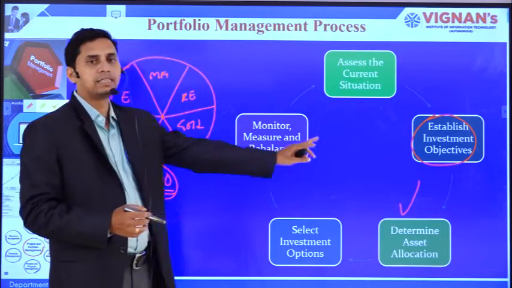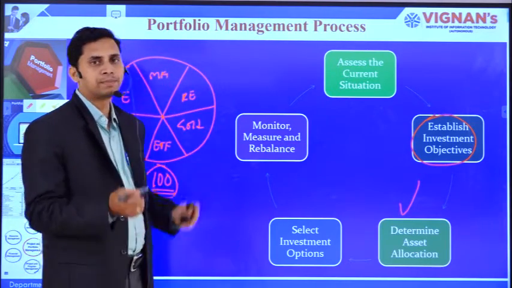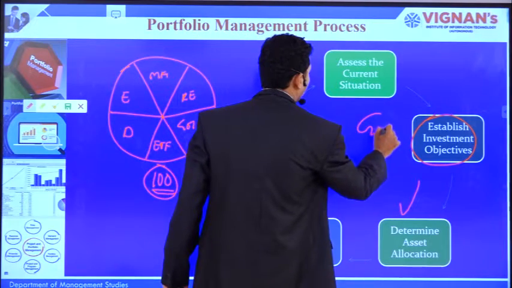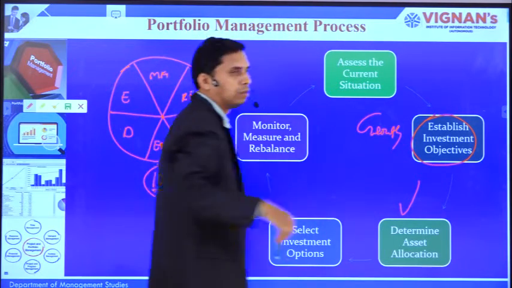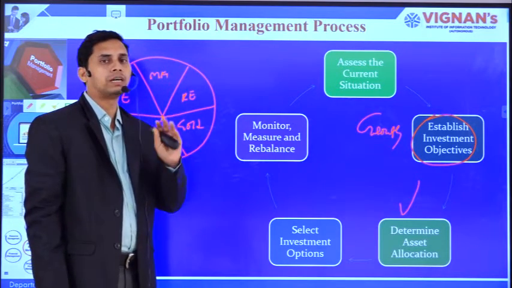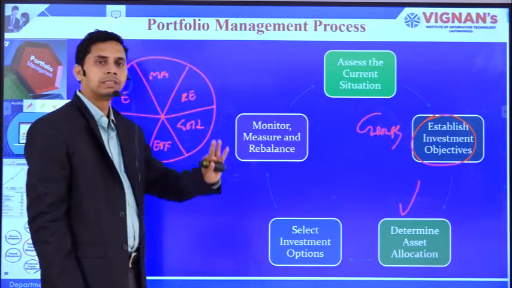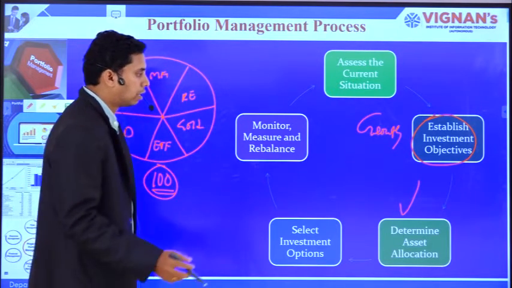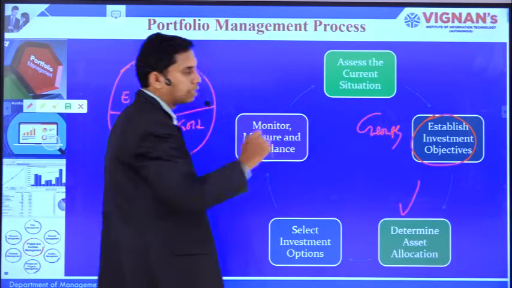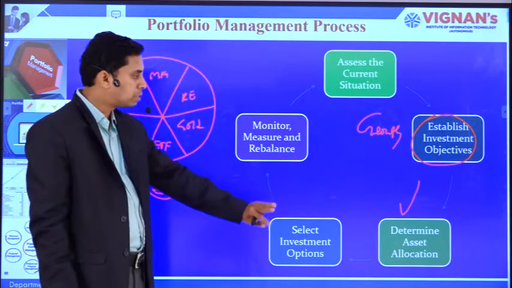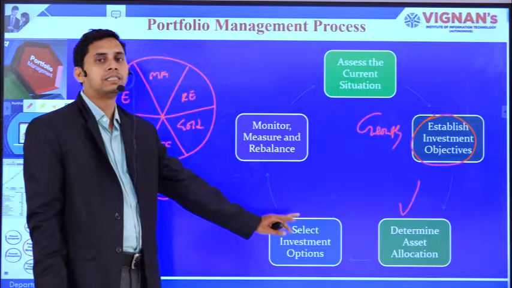Let's say for example, our objective for the portfolio is growth. Most of the investors expect a growth of their capital. That is the set objective for the portfolio. Taking this input from the investment objective, we'll have to select the kind of asset allocation.